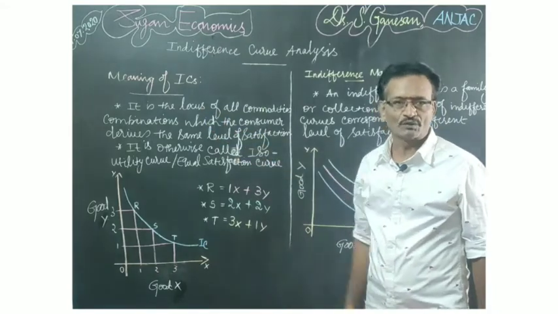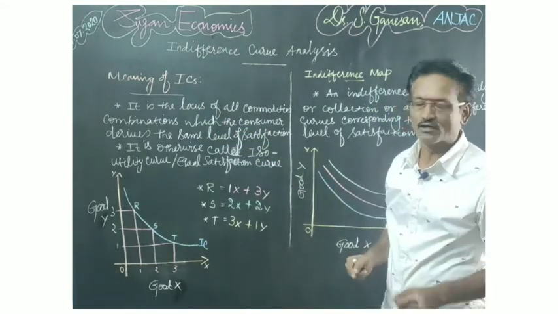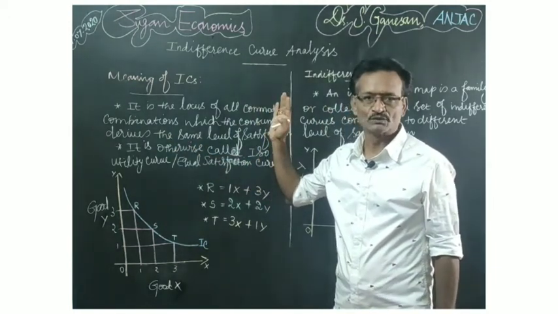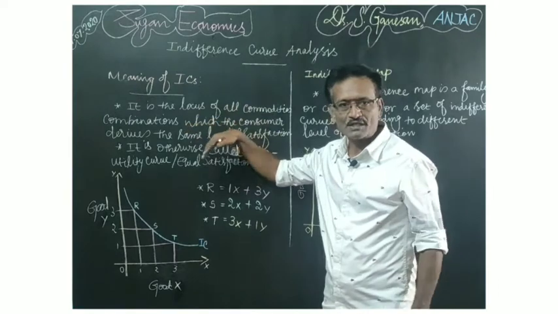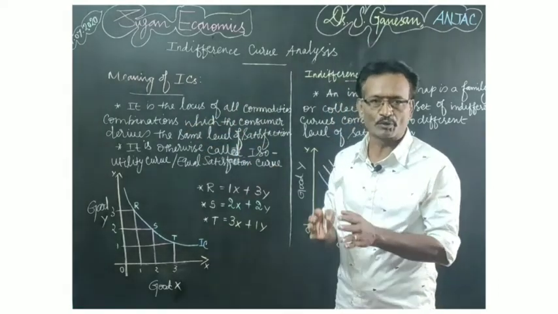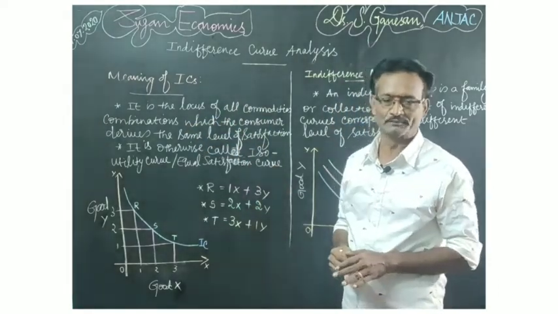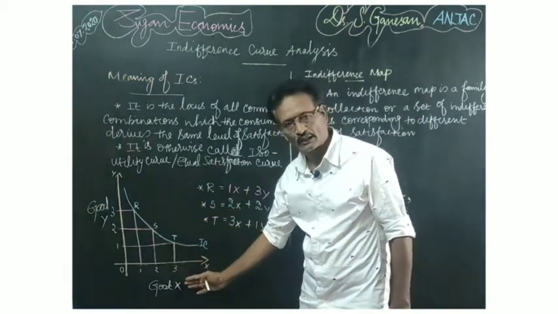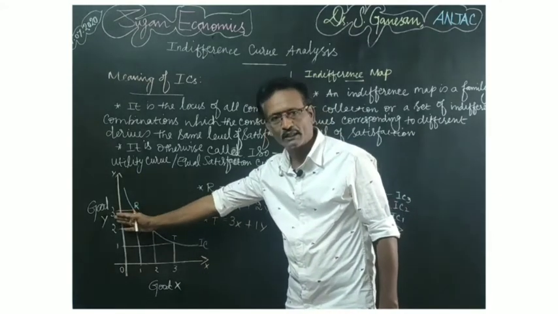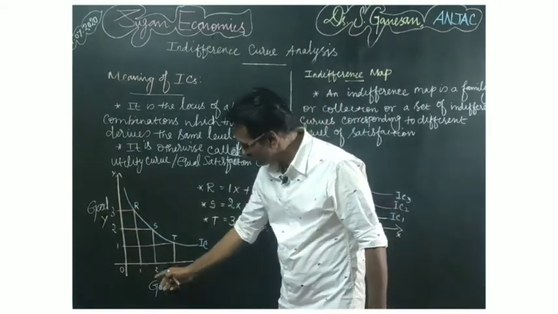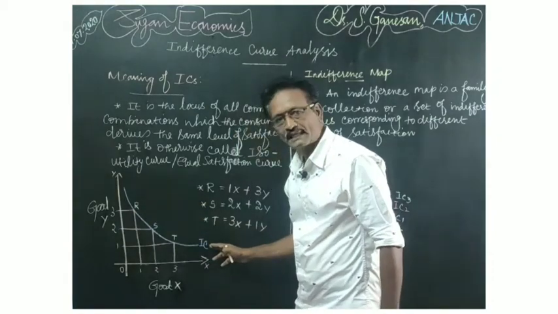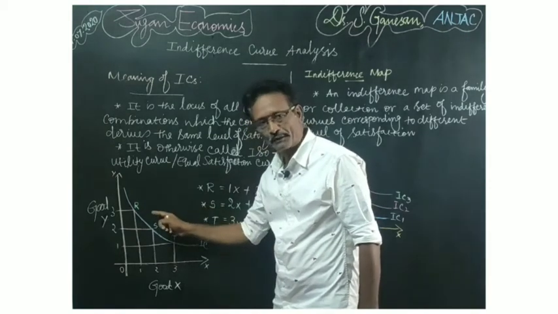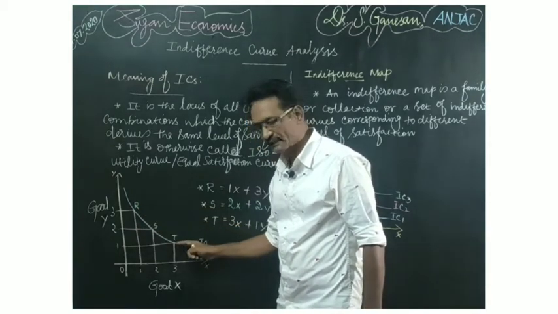Indifference curve is the locus of all commodity combinations from which the consumer derives the same level of satisfaction. That means on the indifference curve, any combination the consumer takes will provide the same level of satisfaction. For example, take this diagram. In the x-axis we have taken good X and in the y-axis we have taken good Y. The curve IC is called the indifference curve. On it I have taken 3 points R, S, T.